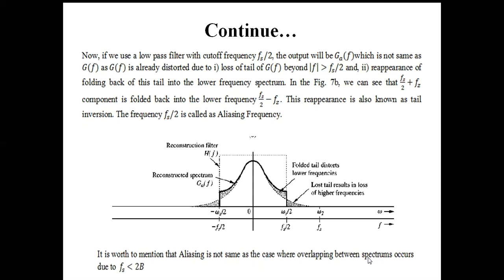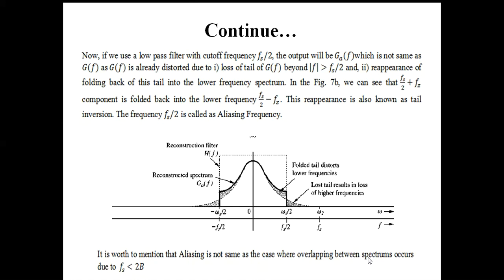But here the overlapping occurred due to the infinite bandwidth of a practical time limited signal. So for that reason, the higher frequency component of the spectrum has been lost, and the lower frequency component has been folded back into the spectrum, which creates some kind of distortion, and we ultimately get a distorted spectrum. So this is the spectral folding or aliasing.